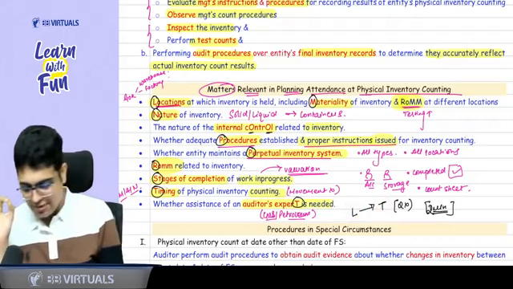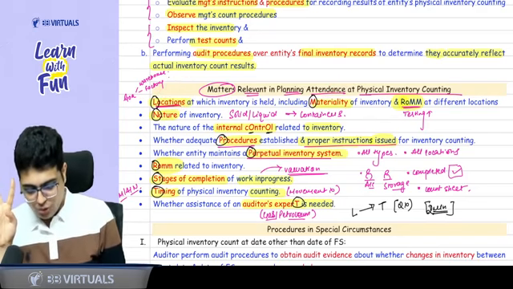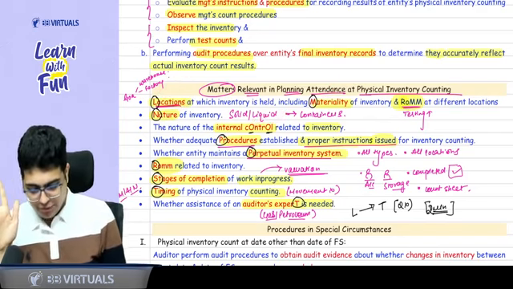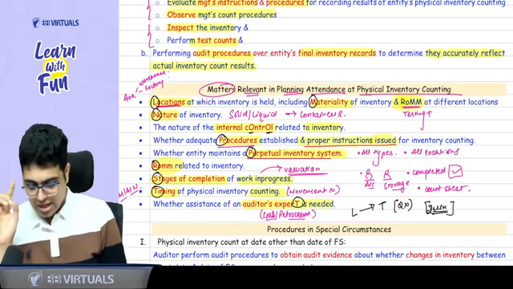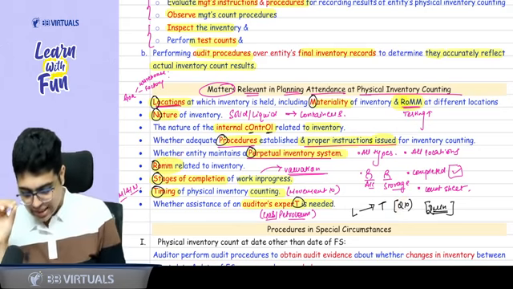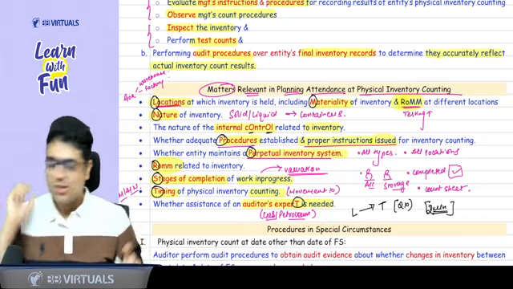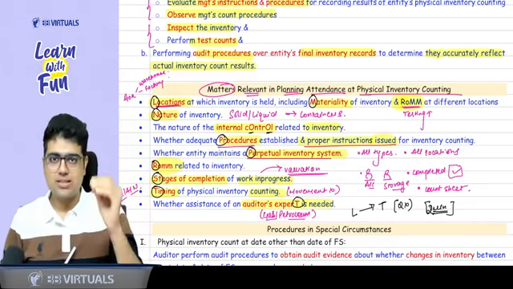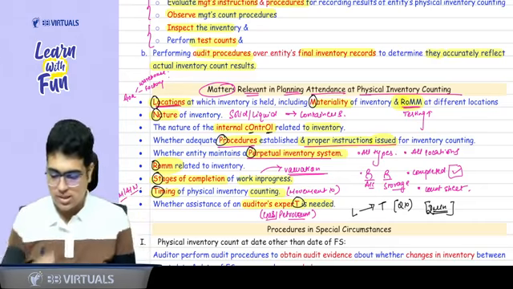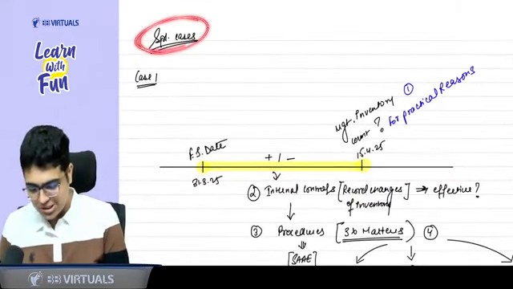L to T means: L for location, M for materiality, N for nature, O for controls, P for procedures, P for perpetual inventory system, Q is not there, R for risk of material misstatement, S for stage of completion, T for timing of inventory count, and auditor's expert. If you want, you can pause the video for 2 minutes, learn all the points from L to T, and things will be crystal clear to all of you. Now, once we are done with our basics, let's move to some special cases.